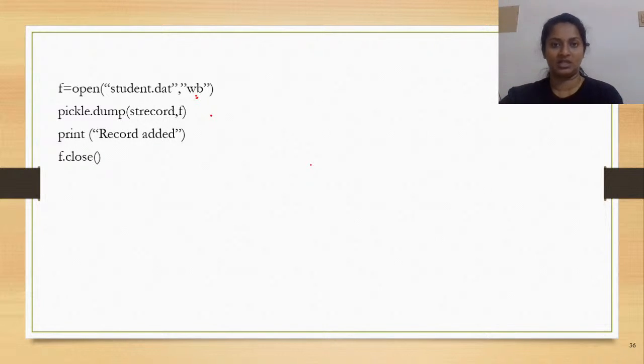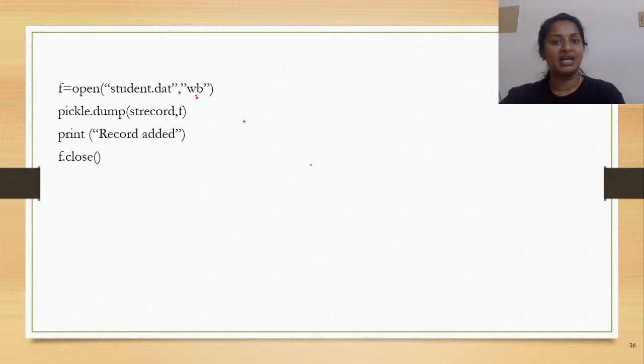This is the only difference. Now that I am trying to create the file and then do the operation, this is the reason why I have W. Is the idea clear? If you're trying to append onto an existing file, in that case the binary access mode can be used.